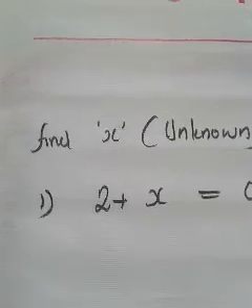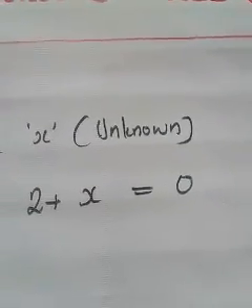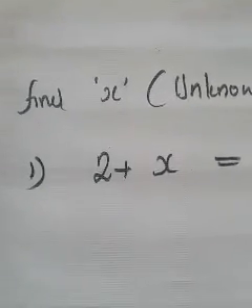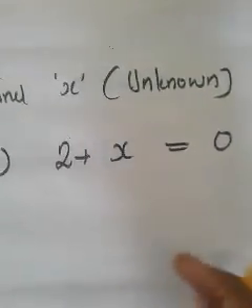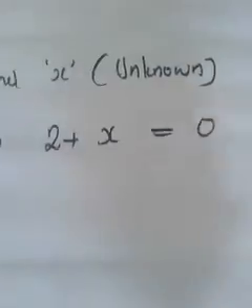So these are the questions. Find x. X is unknown. You have to find out the number. First question is 2 plus x is equal to 0. You can read it as 2 plus x is equal to 0, or 2 plus something is equal to 0. What will be that something?